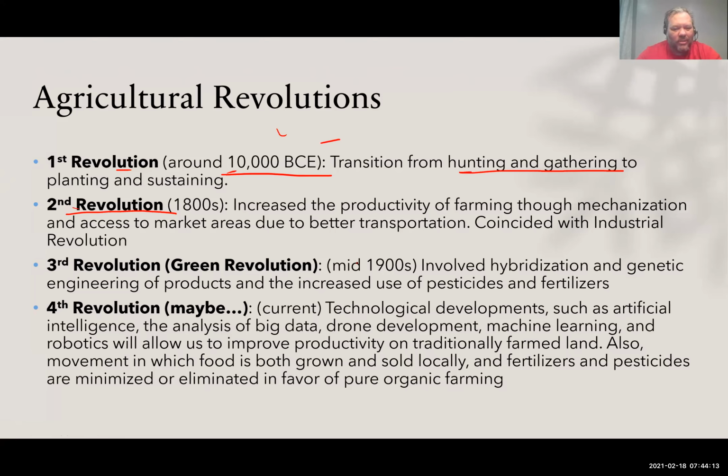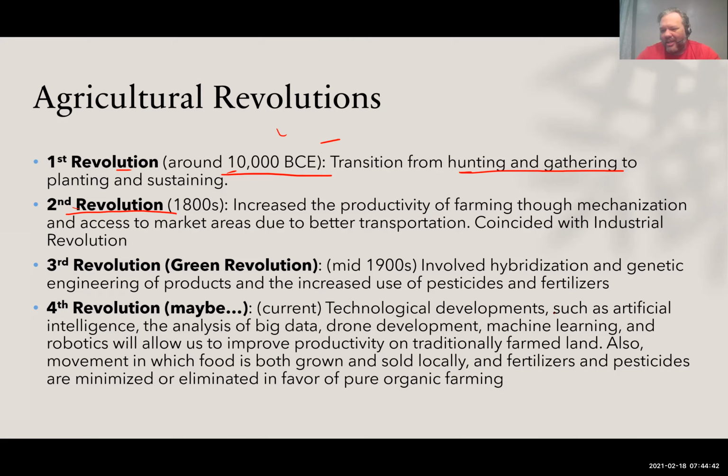The third agricultural revolution is what we call the Green Revolution. This took place in the mid 1900s, up to like the 1970s or 80s, something like that. We start to see messing with the plants themselves: hybridization, genetic engineering, more pesticides, herbicides, fungicides, you name it. So a lot more chemical application to crops in order to help them grow better. There's a whole section on that.